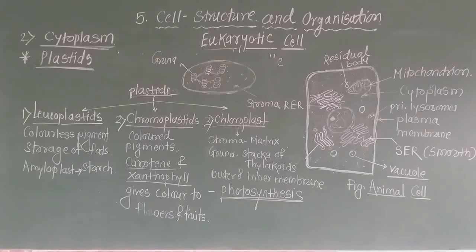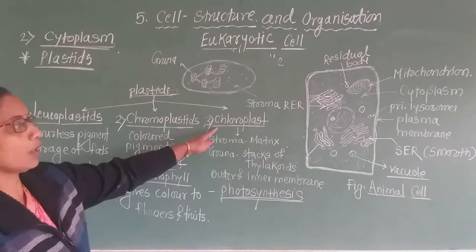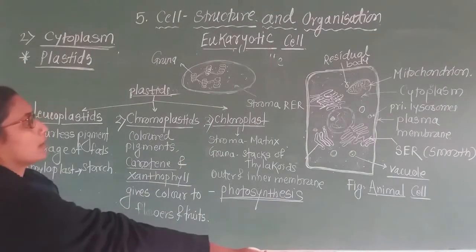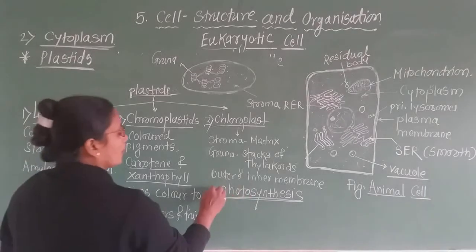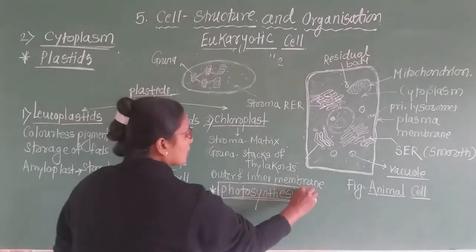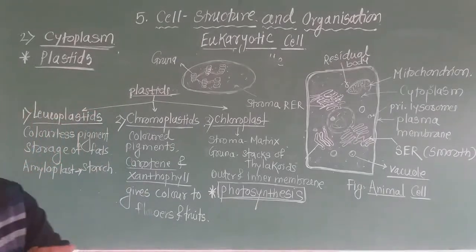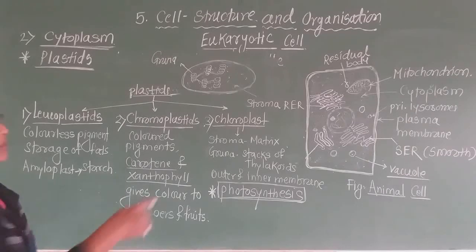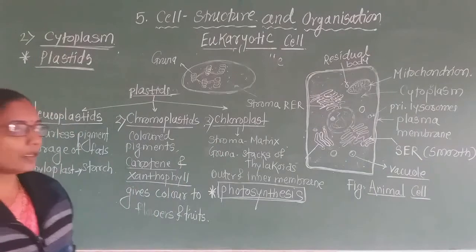This stroma is like the matrix, and these are responsible for the production of sugar by the process of photosynthesis. This chloroplast is one type of plastid, and it is very important in the function of photosynthesis, that is, production of sugar. Mostly these chloroplasts are present in green cells, that is, in plant cells. The chloroplast is absent in the animal cell.